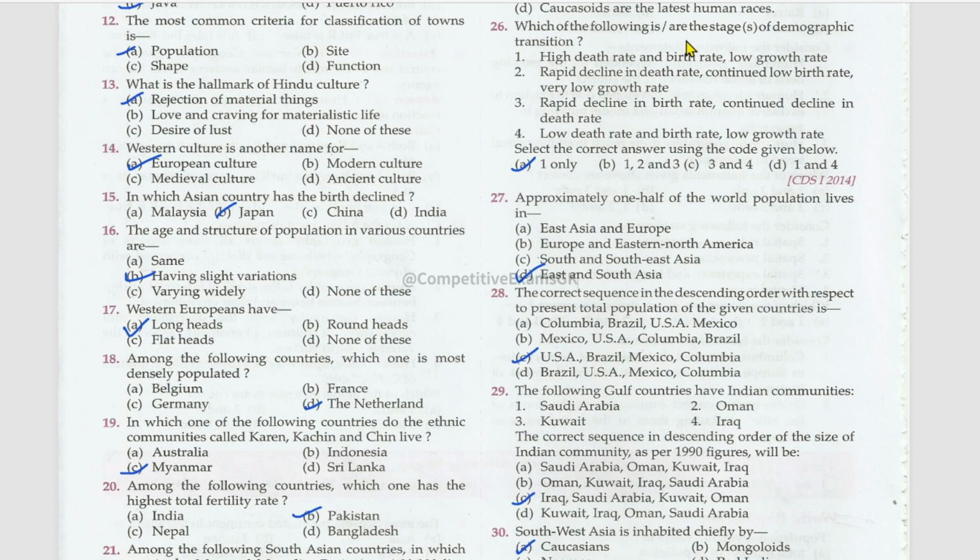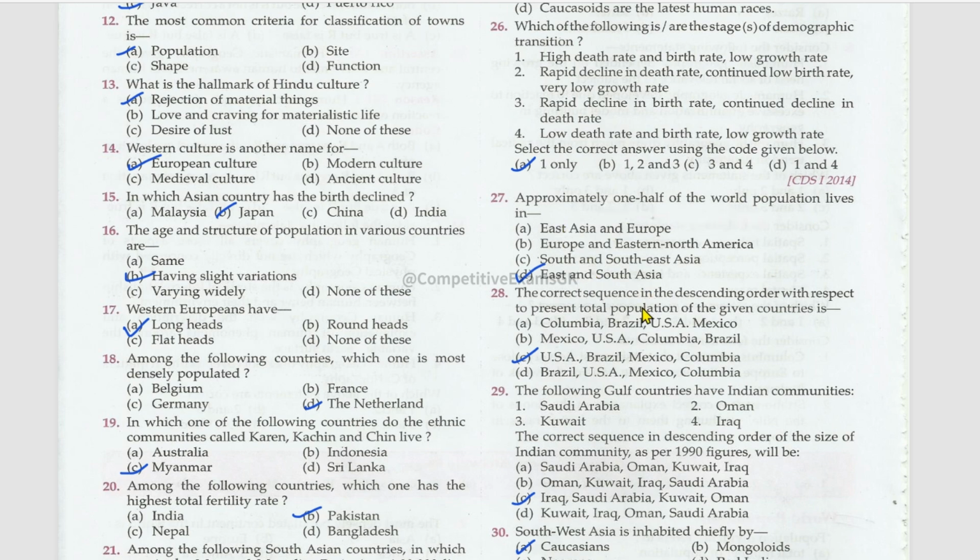Which of the following is or are the stages of demographic transition? High death rate and birth rate, low growth rate, right? Rapid decline in death rate, continued low birth rate, very low growth rate, no, false. Rapid decline in birth rate, continued decline in death rate, false. Low death rate and birth rate, low growth rate, false. Only one is the correct statement. Approximately one half of the world population lives in East and South Asia.